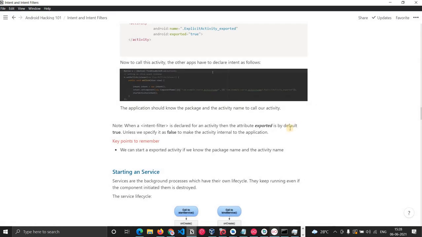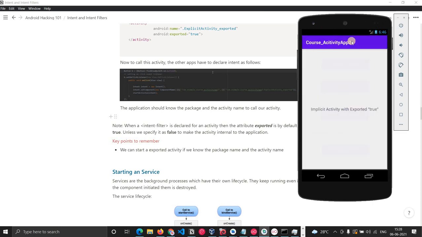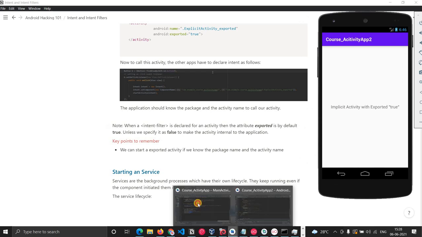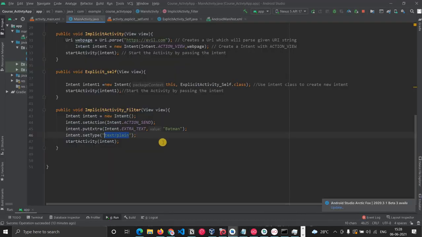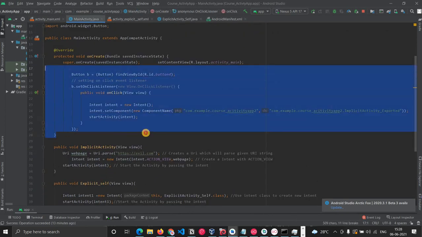Now if you open app1, this is the 4th button. What it is doing is launching an implicit activity from another app with exported true. If I click here, you can see that application 2 opens directly. It says implicit activity with exported true. And if you want to see the code for it in app1, here it is, this part.